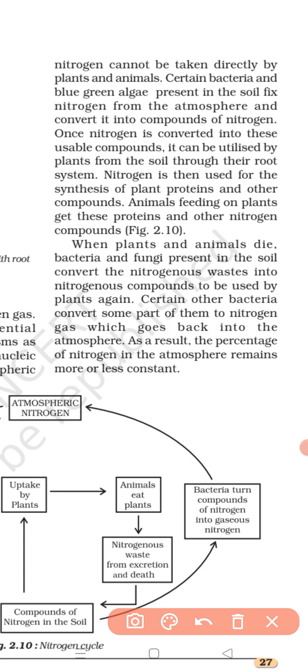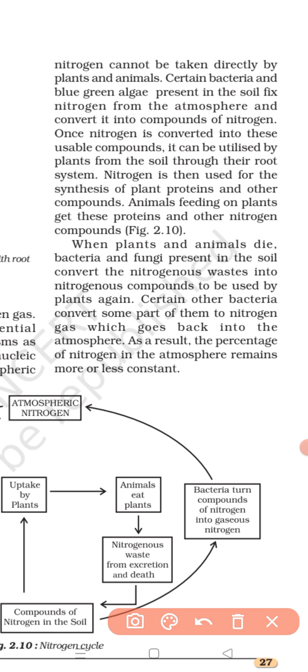When plants and animals die, the nitrogen compounds present in their dead bodies will be decomposed and converted into simple nitrogen compounds. Who will convert them? Bacteria and fungi present in the soil will convert them. These nitrogen compounds will again be utilized by plants, meaning some other plants.